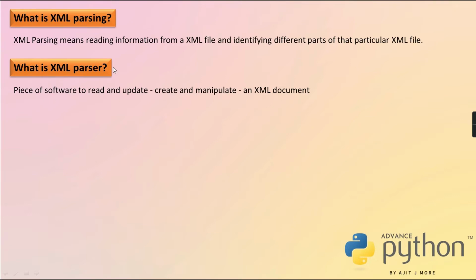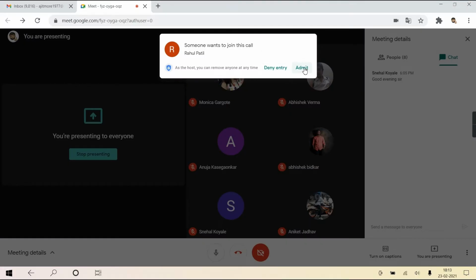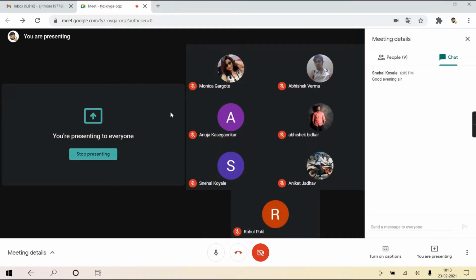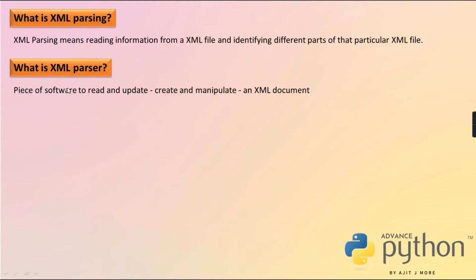Okay, so what you can call an XML parser is a piece of software. It is an interface, same as in the case of MySQL. You remember we installed one MySQL connector that was also developed in Python. It was a Python library, and then that library we were using in our Python script to deal with MySQL. Same way, this is also a library, and using this library we will deal with this XML file.